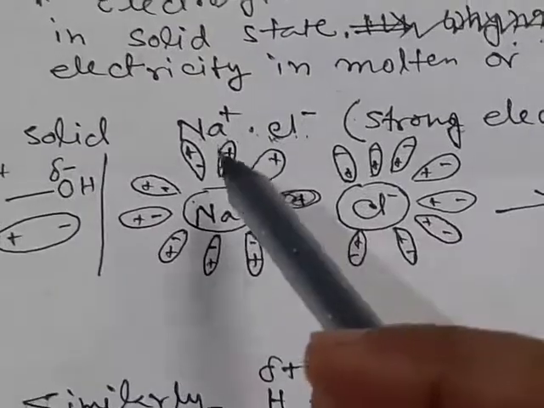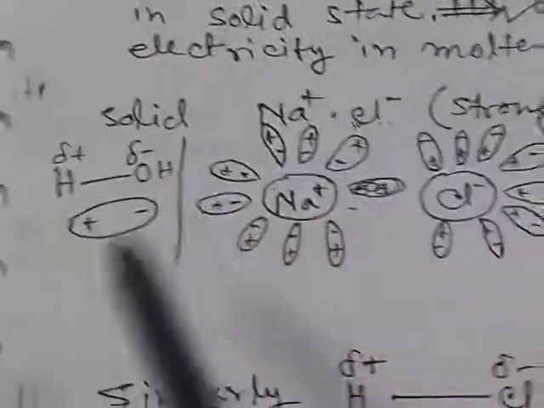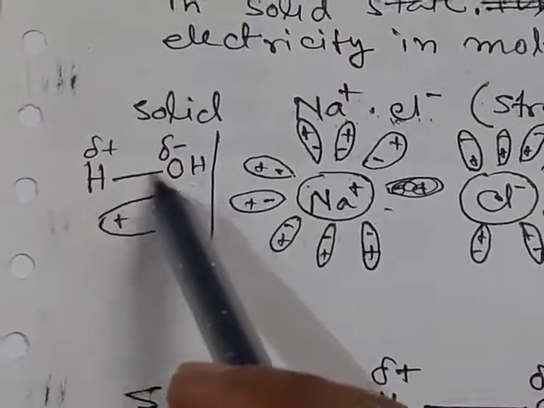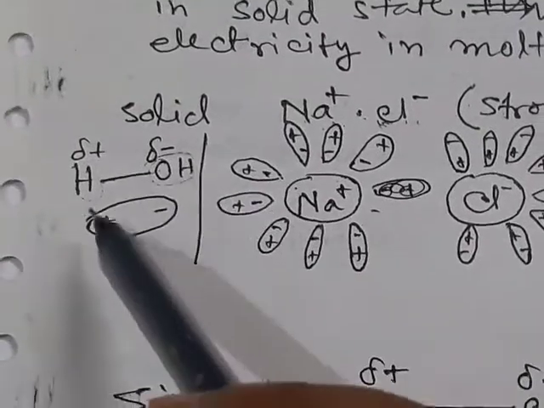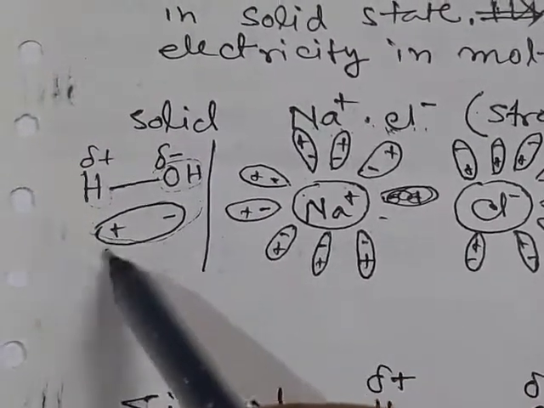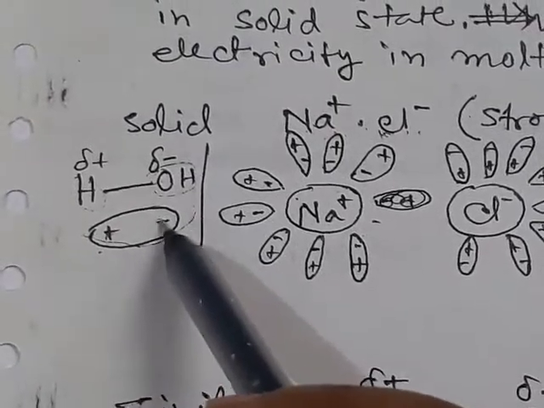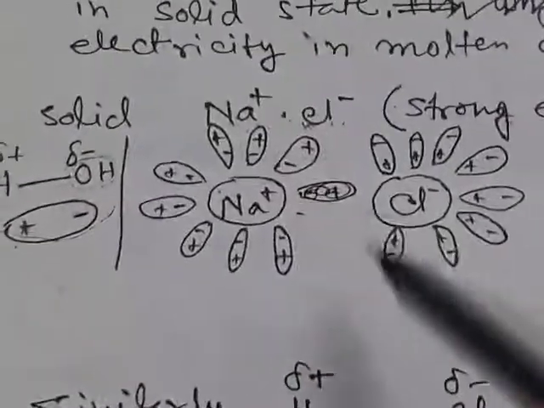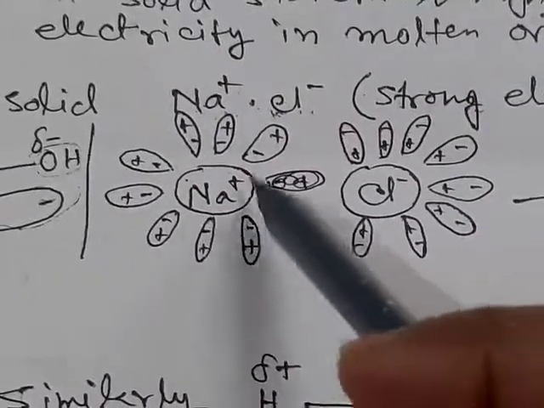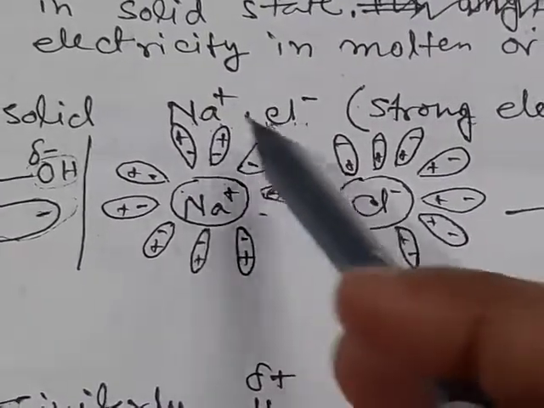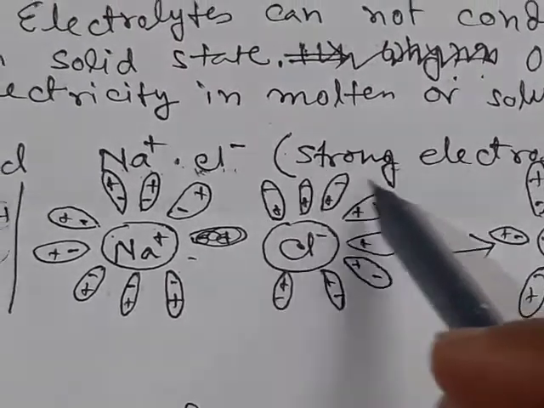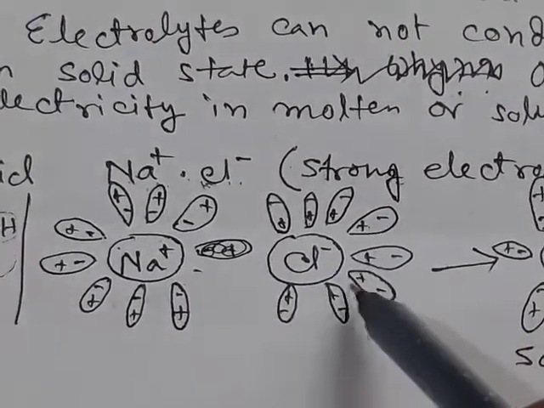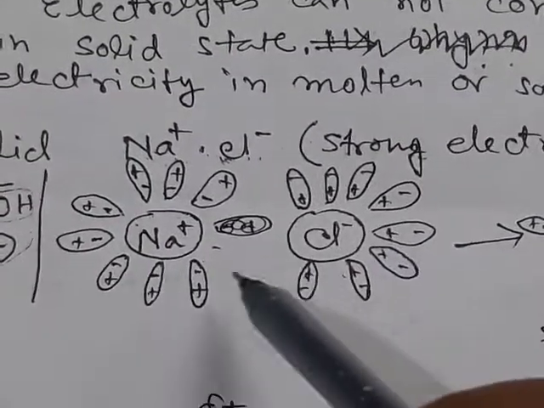But when NaCl is added to water, in the water molecule this bond is polar and hydrogen is electropositive, OH is electronegative. So the water molecule can be represented as one positive end and one negative end, like this. When NaCl is added, the positive ion, that is Na plus, will be surrounded by the water molecules with their negative end towards the Na plus, and chloride ion will be surrounded by the water molecules with their positive end towards the chloride.